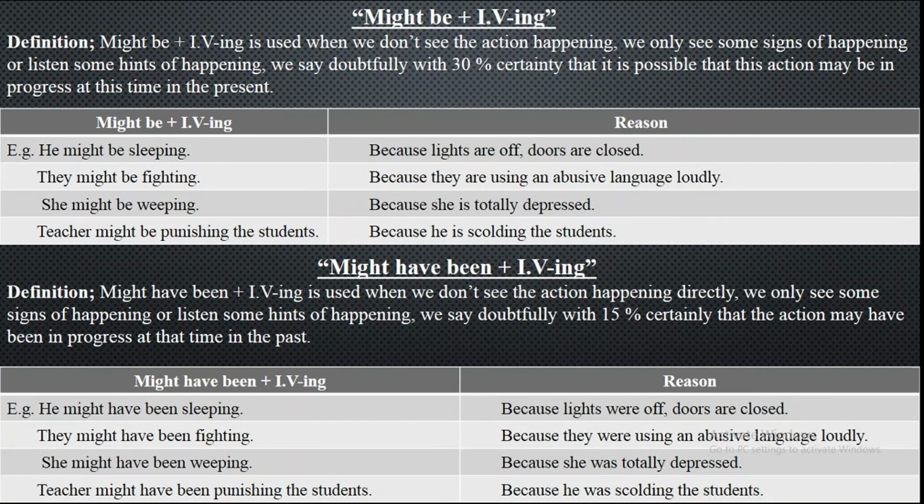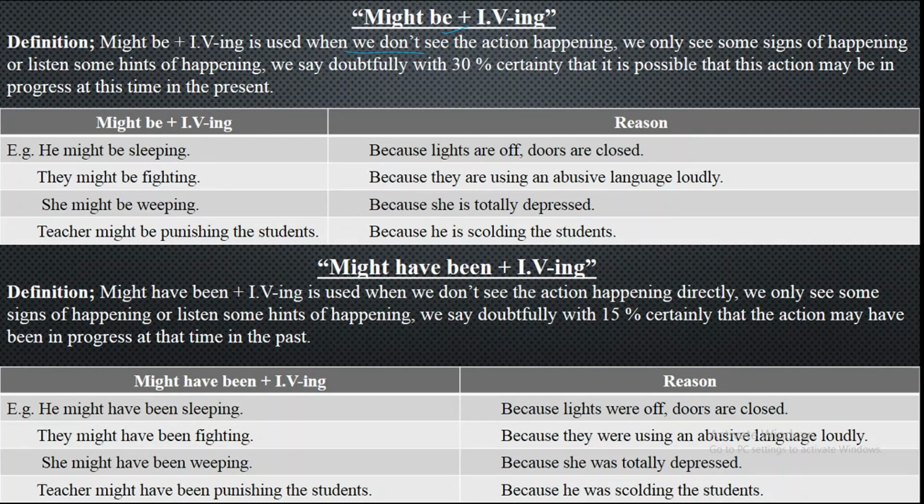We have got the last slide for the topic. Now we have got might be plus the ing form of the verb. Might be plus the ing form of the verb is used when we don't see the action happening. When an action is happening, but we don't see it with our naked eyes. We only see some signs of happening, like you say, that we are not sure, but we are just having the signs.